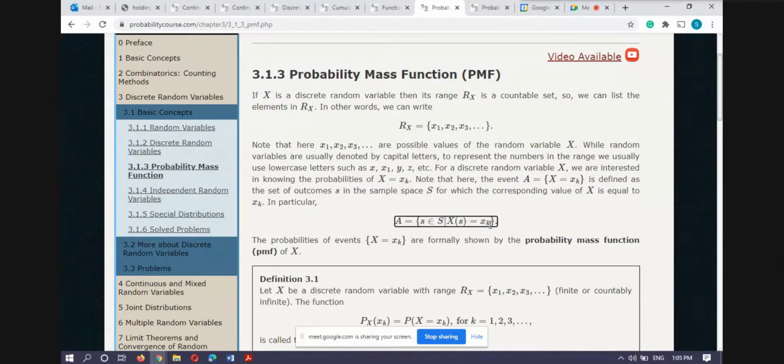If I change xk to x1, then it is another event. So instead of writing an event as a subset of the sample space capital S, I write this notation, and in this course I will use this notation to represent the event. And you know that the meaning of this notation is this one.